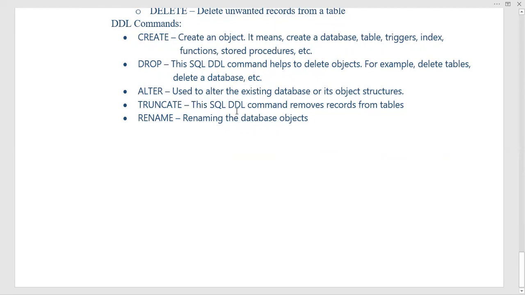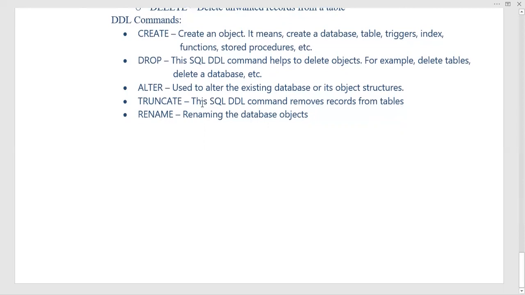So what is truncate for? The truncate command removes the records from the table. It cuts the data from the table. Then rename means it renames a database object.